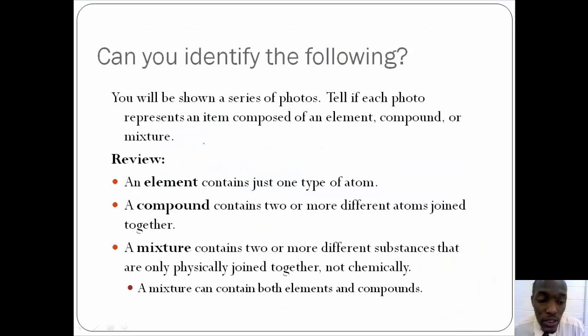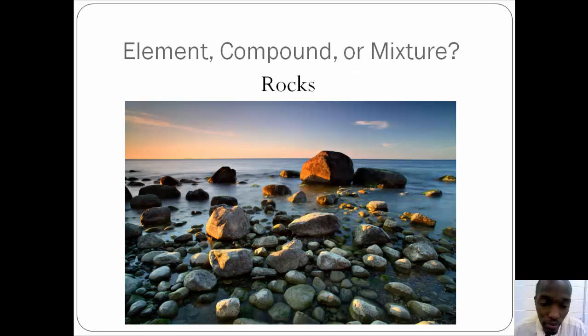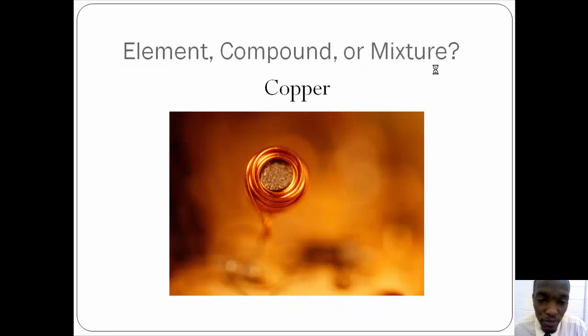So let's review. Let's see if we can identify the elements, compounds, and or mixtures. This rocks. Is it an element, compound, or mixture? Take a guess. I want you to write these on the back of your note sheet. So label this as number 1. The rocks are a mixture.